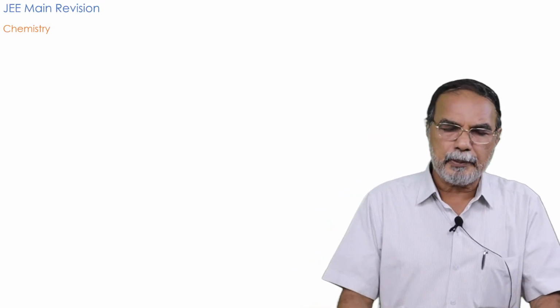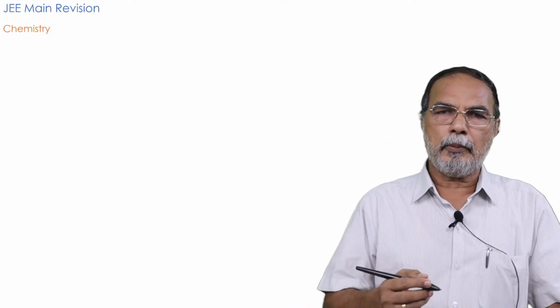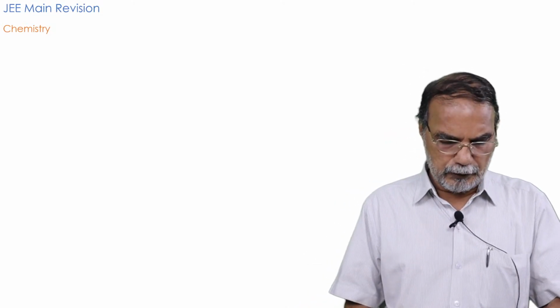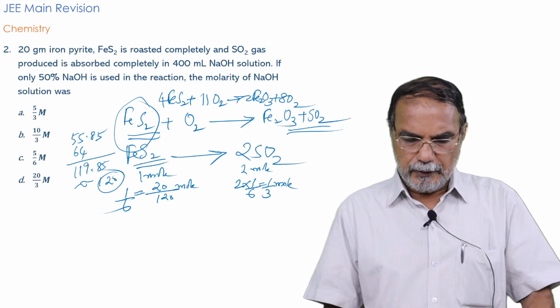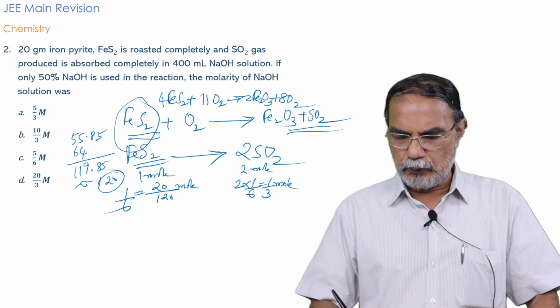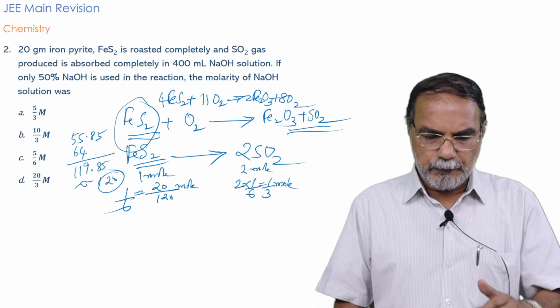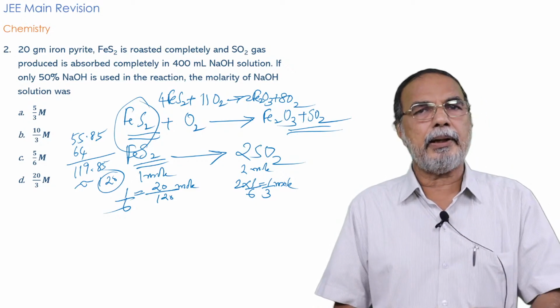Okay. And what is given in the problem is that this much sulfur dioxide, 2 into 1 by 6, that is 1 by 3 mole sulfur dioxide, is passed into 400 ml NaOH solution.